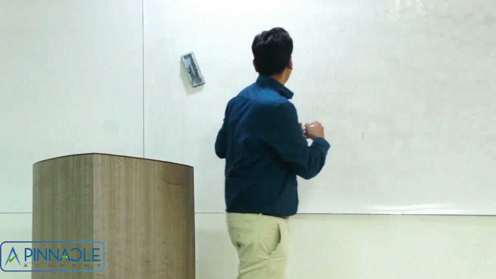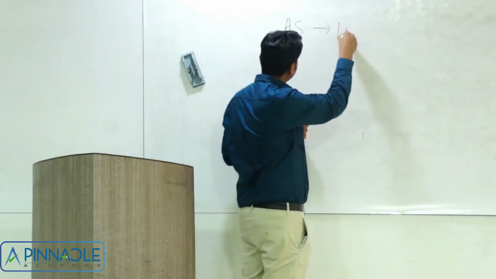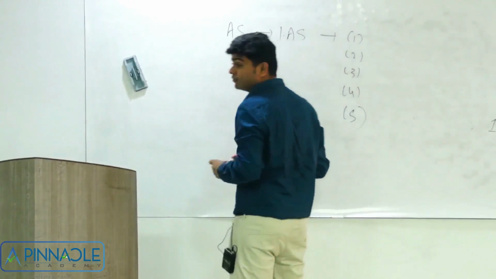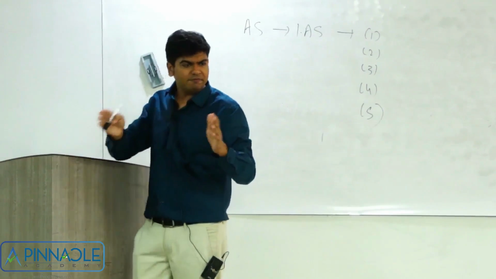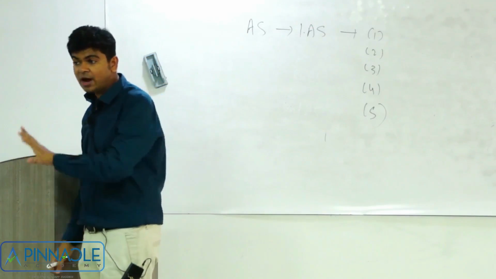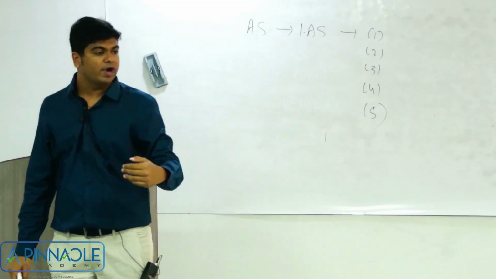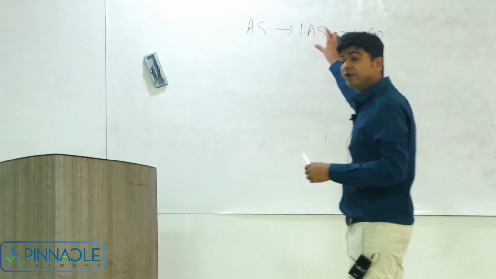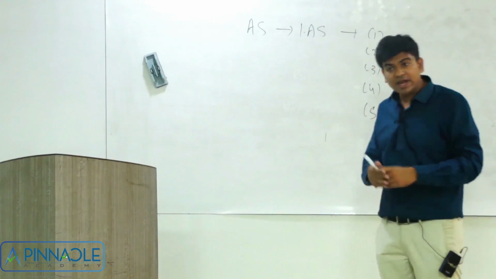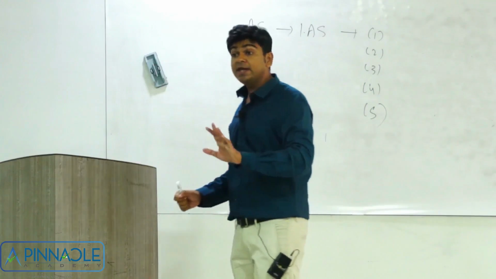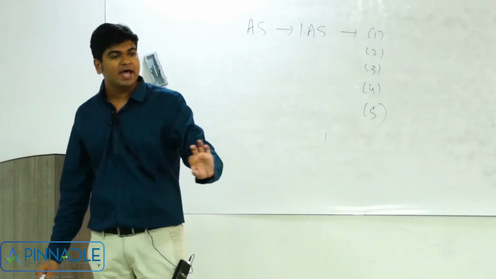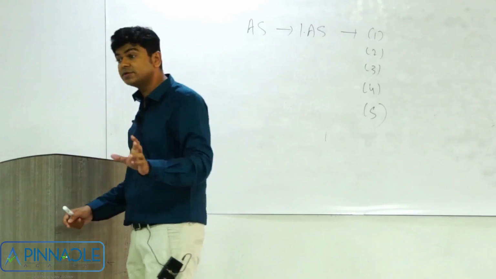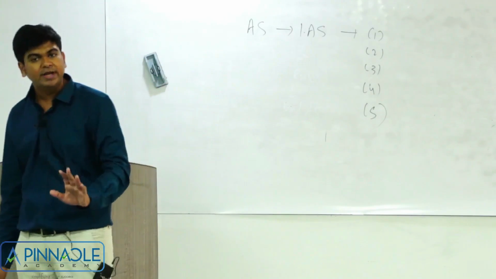So what I do is I compare an accounting standard with its parallel IAS. And I realize that there are a total of 5 differences between the two. It means for the rest of the items there are similarities. When I go for the process of convergence, I will examine every difference. I will ask myself, as far as this difference is concerned, in Indian conditions, can we eliminate that particular difference? So we will look at the Indian conditions, the Indian environment. Is this elimination of difference suitable for Indian companies?